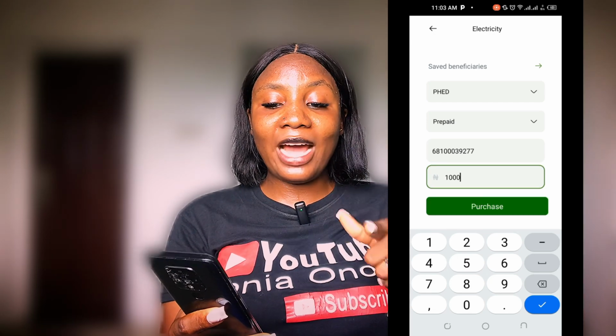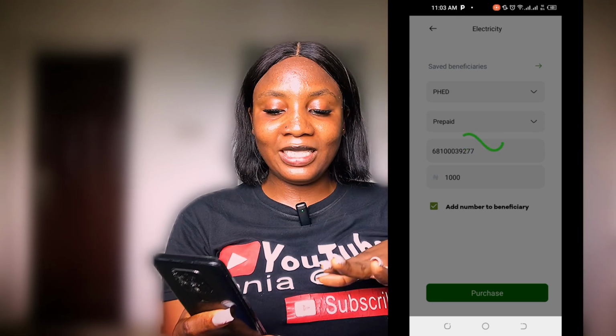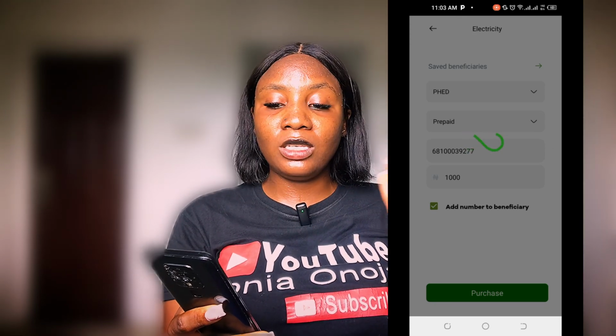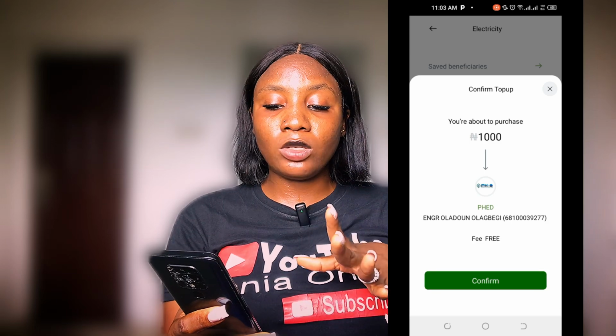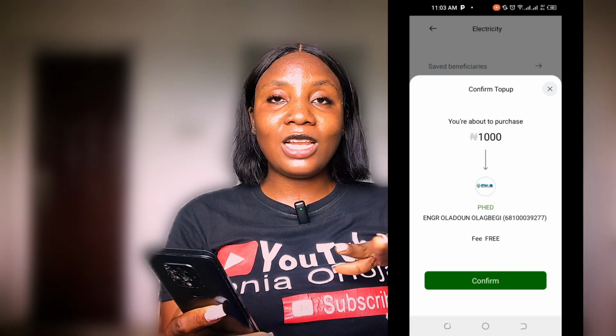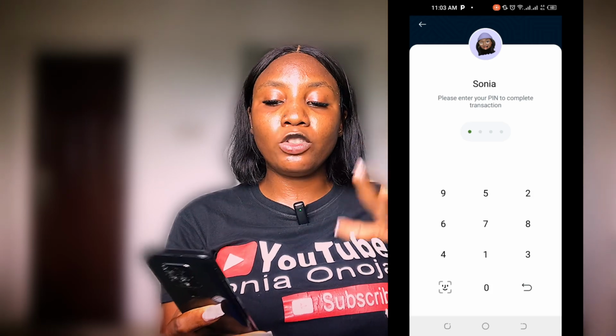So I'm going to click on add number to beneficiary because I don't want anytime I'm coming here to be stressing about this. So I'll go ahead and click on purchase. You can see you're about to purchase 1,000 naira, and I'm going to just go ahead to click on what? Confirm. Once I click on confirm, it will still pop up the transactional what? Pin for you to be able to do what?